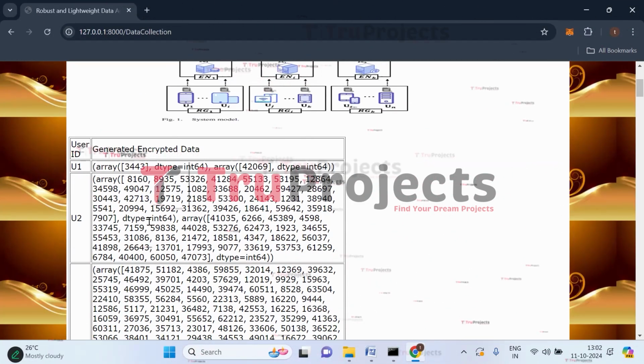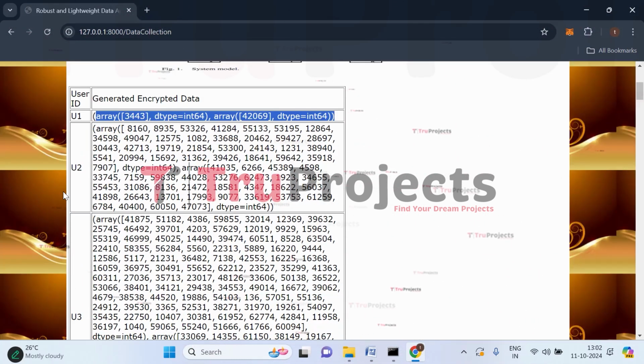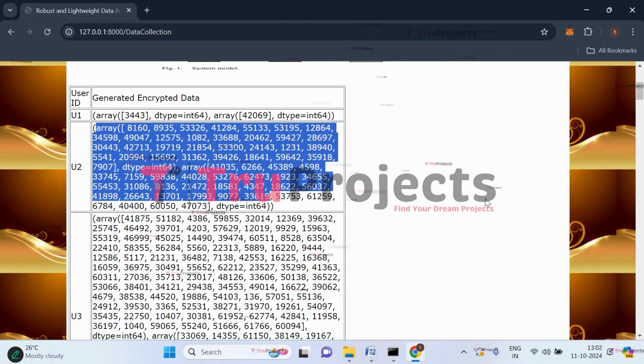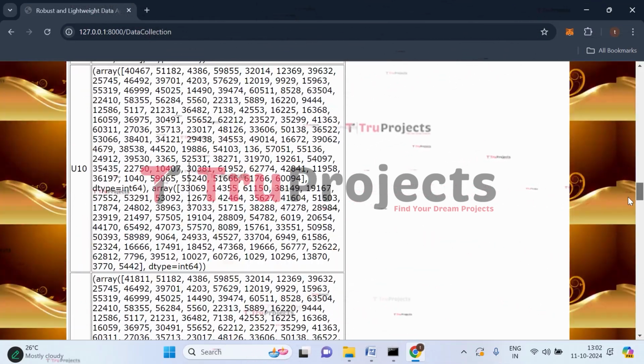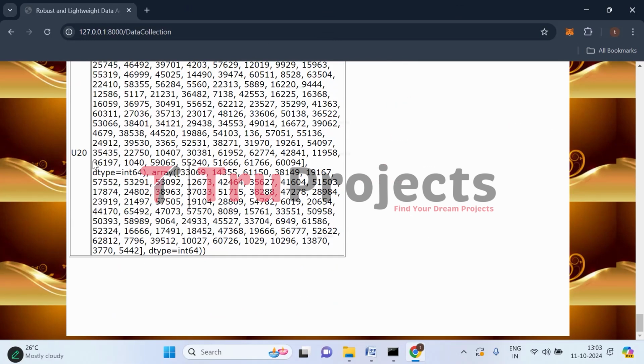So here we got the encrypted generated data. The data is generated and that too it is encrypted. So this is the data of user 1 and that too it is encrypted. Similarly for user 2 and also for all the 20 users. So for all the 20 users, data has been generated and encrypted. And this will be sent to the cloud server.